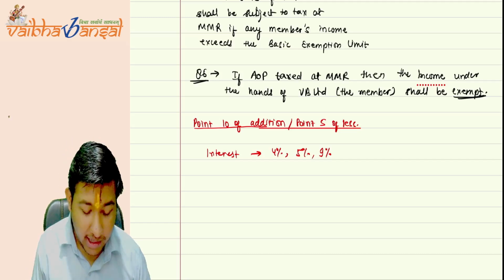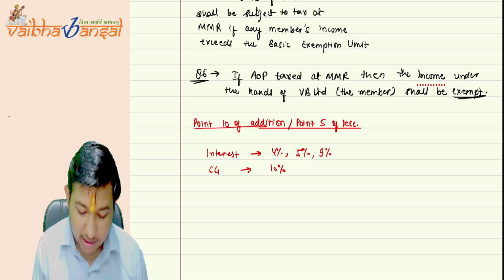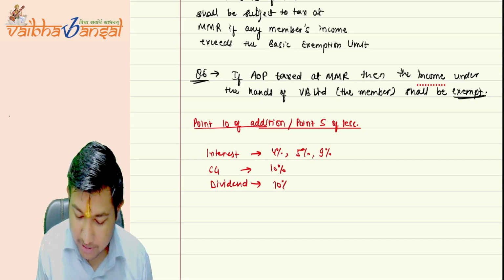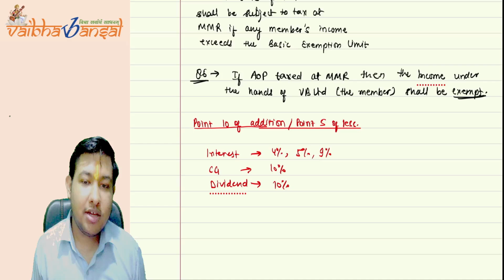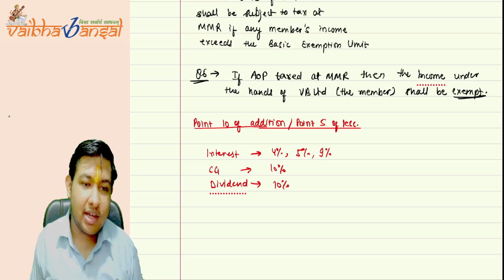Okay. Now, if we see the capital gain on securities, they are taxed at the rate of 10%. If we see the dividend income, these are also taxed at the rate of 10% under non-resident taxation. So the government wants to give the benefit to these non-residents.